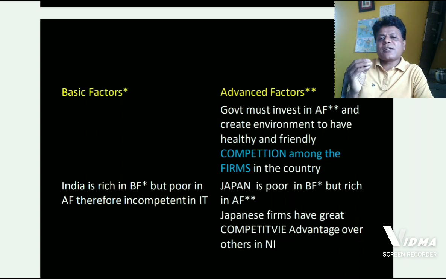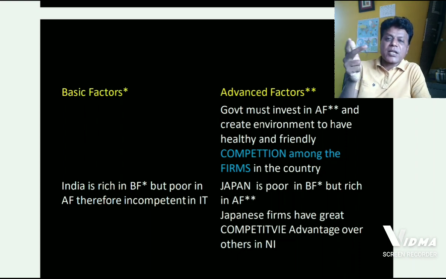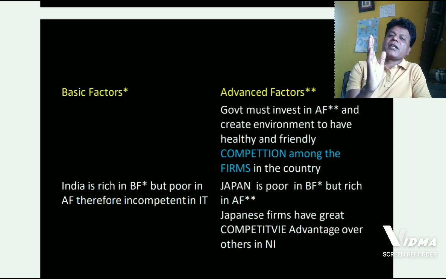Look at the qualities of human resources of Japan. They are educated, they are trained, they are knowledgeable, they are efficient, they are competent, they are patriotic, honest, punctual. All these attributes of advanced factors constitute the qualities of human resources.